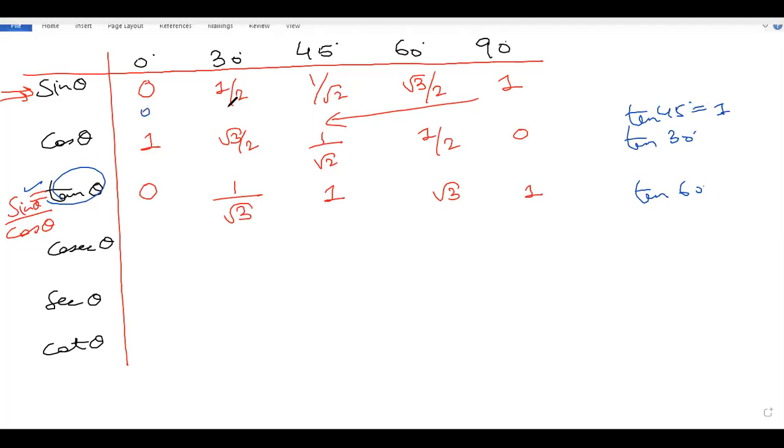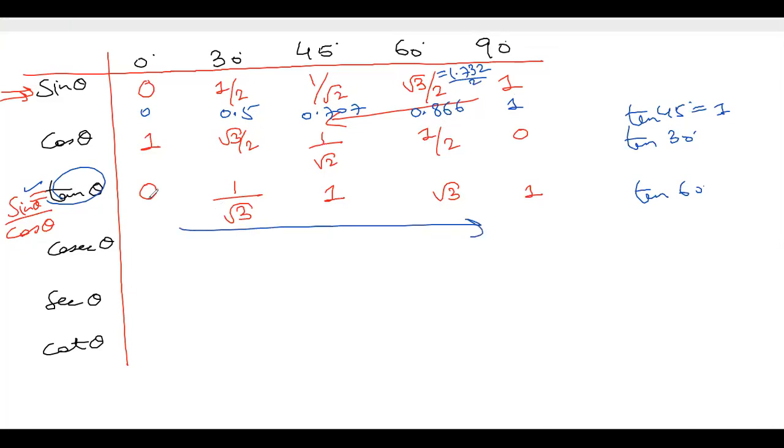See, 0 is 0, 1 by 2 is 0.5, 1 by root 2 is 0.707, root 3 by 2 is 0.866, and 1 is 1. Because root 3 we know is 1.732, divided by 2 gives 0.866. So the value is increasing, so the tan value will also increase. So this will be 0, 1 by root 3 is 0.577, root 3 is 1.732, and then 1 by 0.